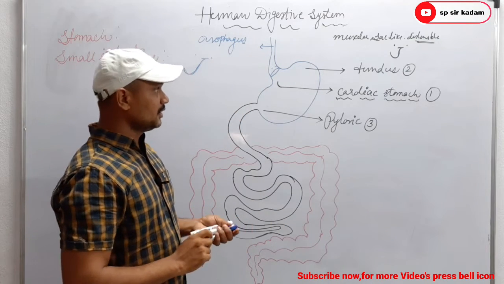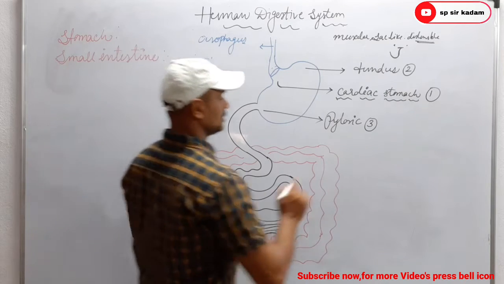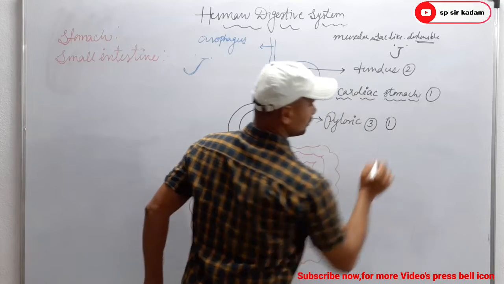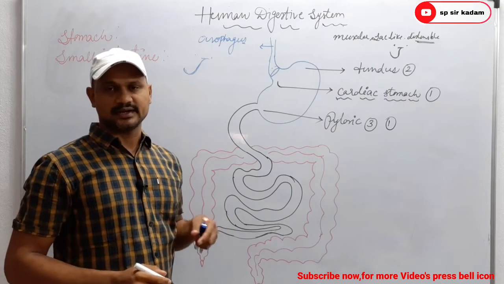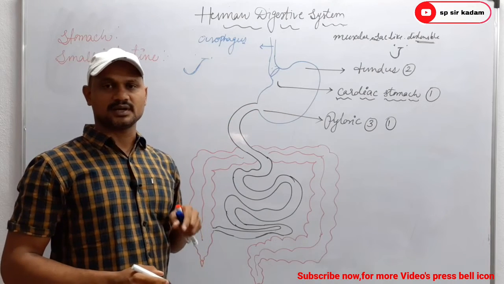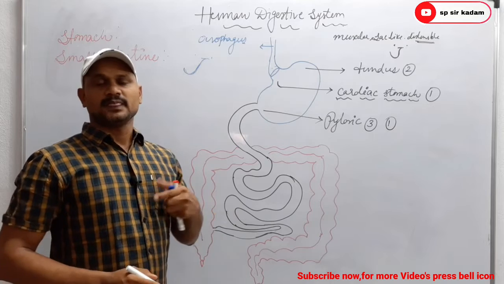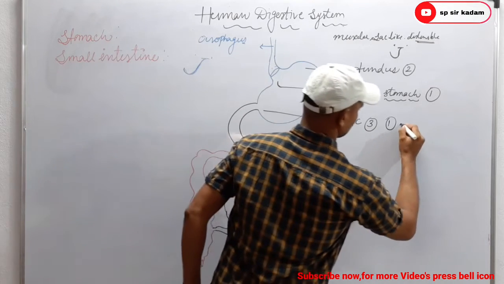When we look at the function of the stomach, food is temporarily stored here. The digestion of the food particles occurs in this stomach. So food is temporarily stored, and it acts as a mixing chamber.